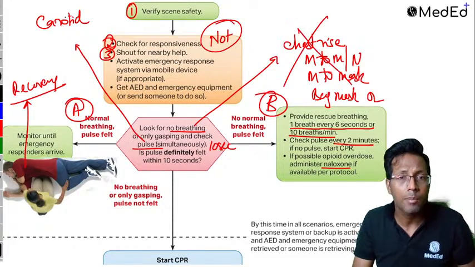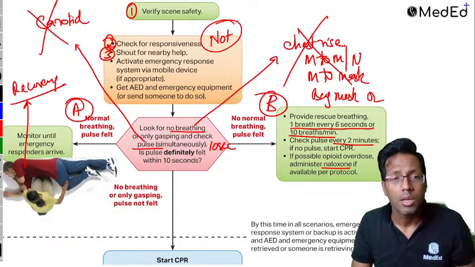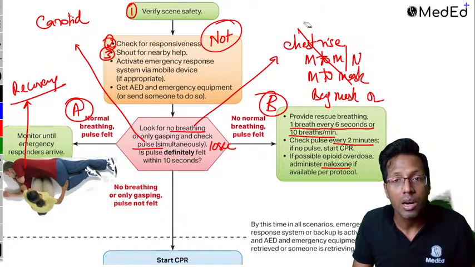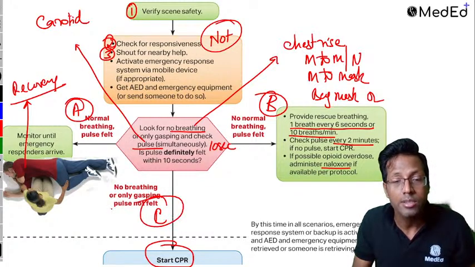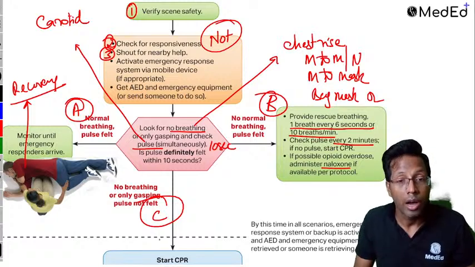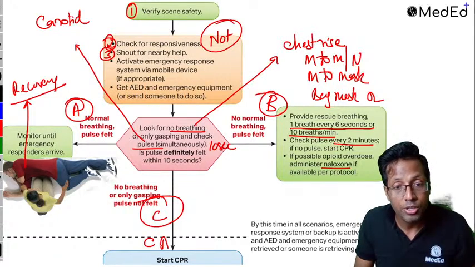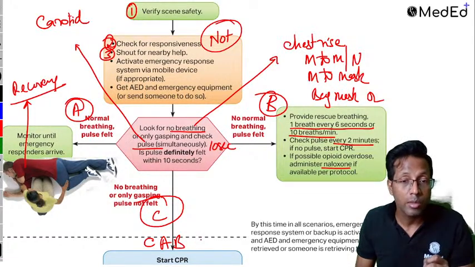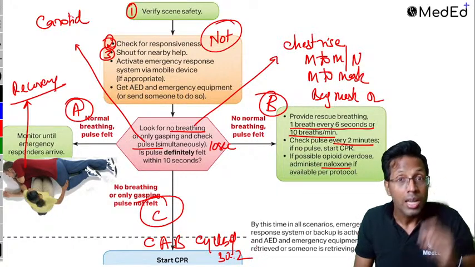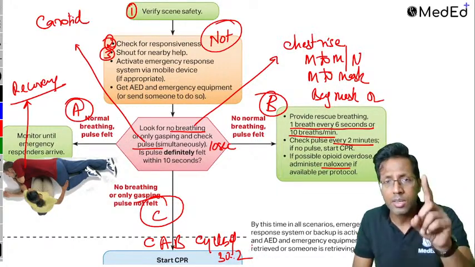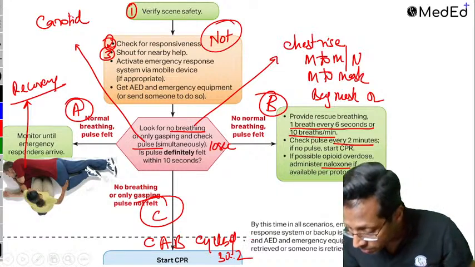Third scenario, when both are absent, there's no pulse and no breath, this is where we start actual CPR, right? This is the third point, C, start CPR. When you start CPR, guys, remember, nowadays the sequence is chest compression, airway and breathing, and we are supposed to do cycles of 30:2. Now this 30:2 was again an important question. It was asked in NEET, INICET as well as FMGE.